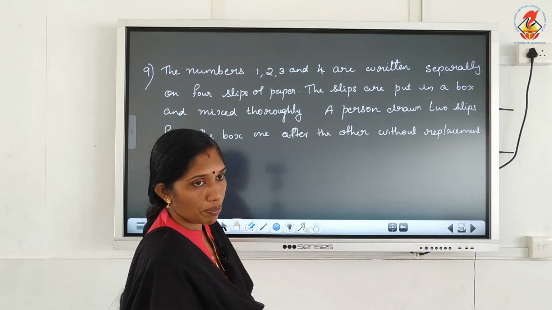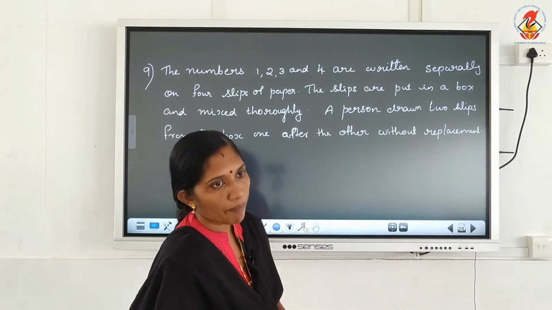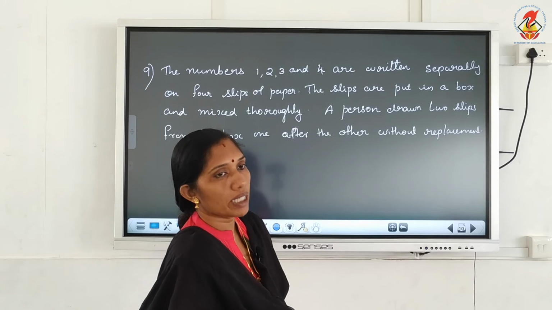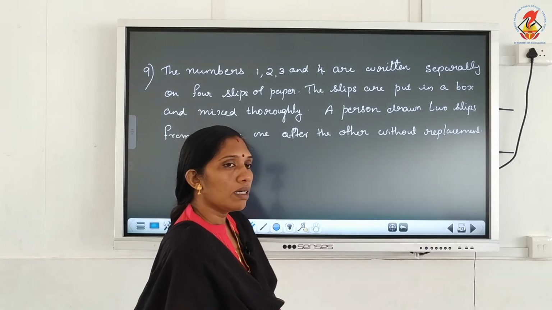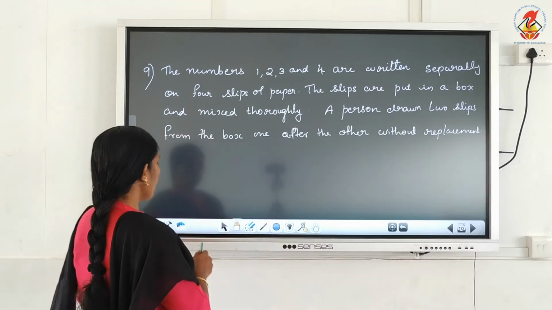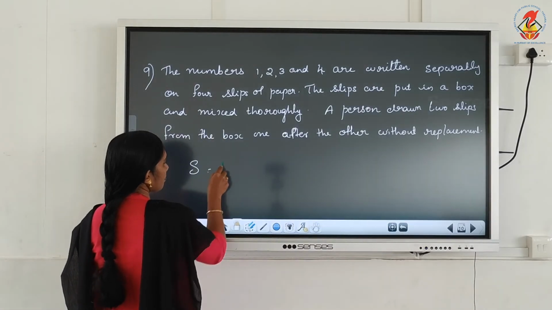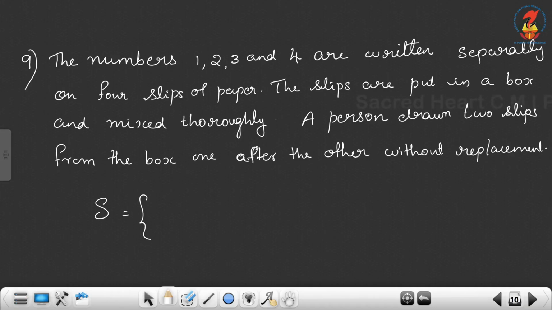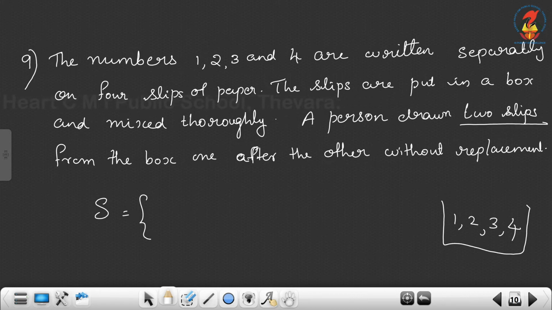It's a random experiment. Random experiment means we can't predict the outcome in advance and there is more than one possible outcome. So what is the sample space of this particular experiment? We have numbers 1, 2, 3, 4 written on 4 slips of paper, and we are taking how many slips? 2 slips. So what are the possibilities without replacement?